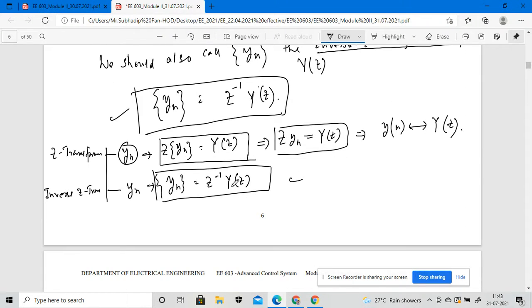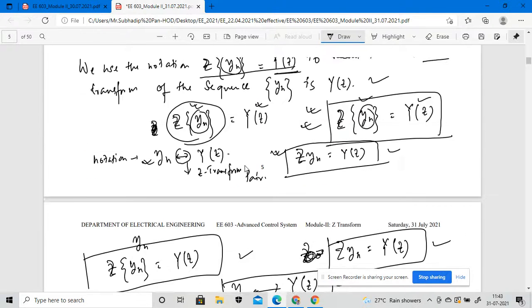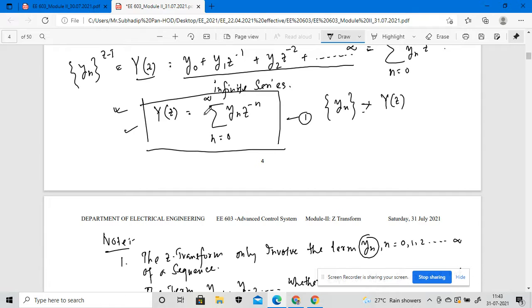Because this particular term will be very important. If we have a particular sequence y of n, what will be my z transformation of y of n, and what will be my inverse z transformation of y of n? y of n is an infinite sequence, with n equal to 0, 1, 2 and so on. If we note it as a summation, it will be the sum from n equals 0 to infinity of y of n, z to the minus n.